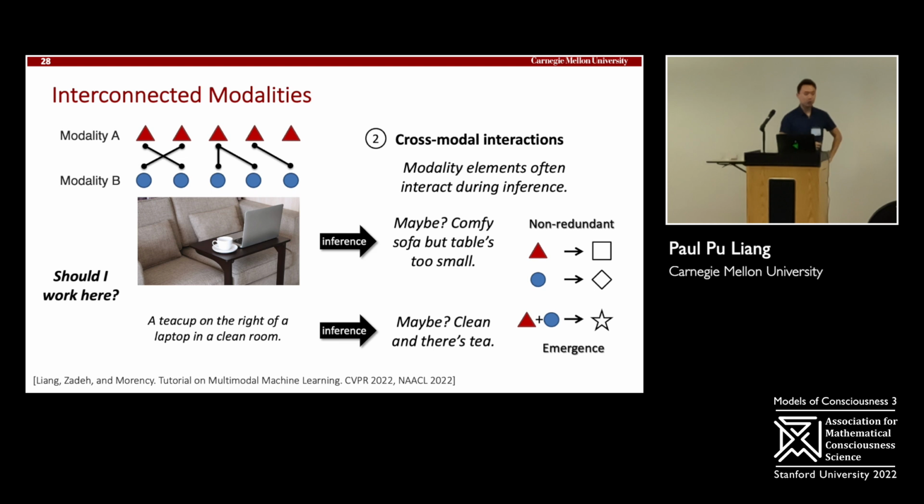And finally, something more complex. Should I work here? From the image, I might say maybe. It looks pretty good. There's a comfortable sofa, but the table's a bit too small. From the language, I say maybe too. There's a clean room and there's tea. So again, both give different types of information, but together new information emerges. There can be very highly nonlinear interactions where you take both modalities in. And it's also going to depend on a person, on the setting. Do you want tea? Are you thirsty? Do you want a big table or a small table? So again, these are all examples of how modalities can interact in both human processing and in digital processing, building multimodal machine learning models.